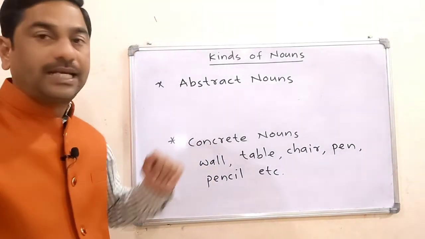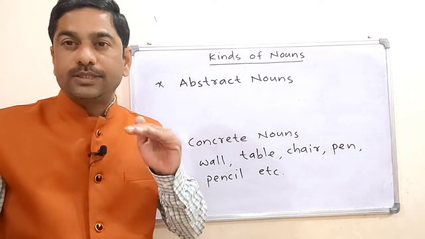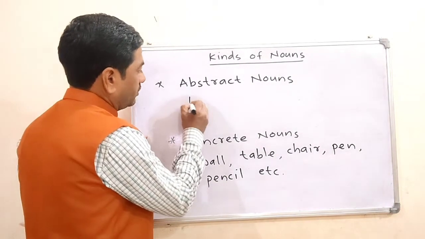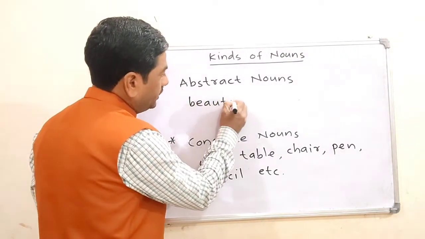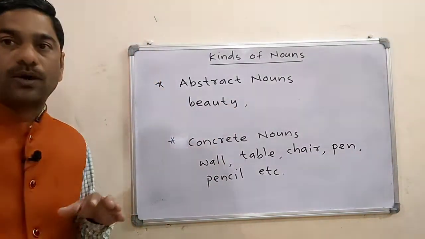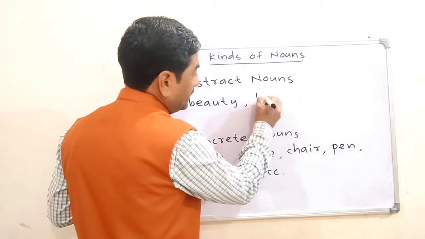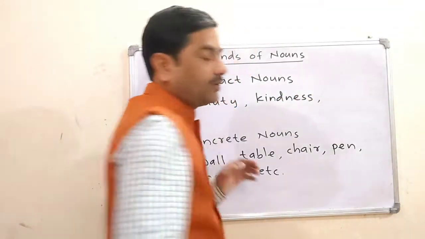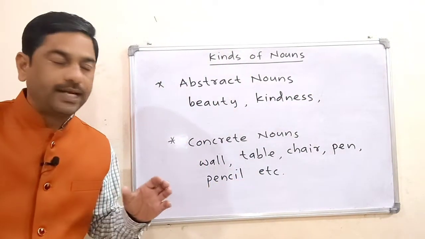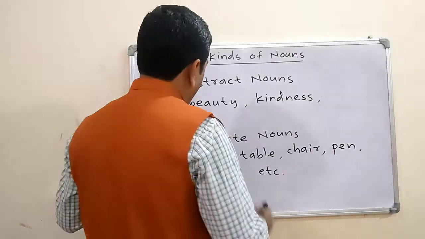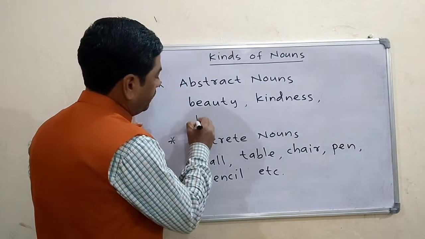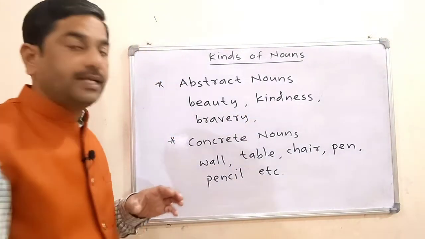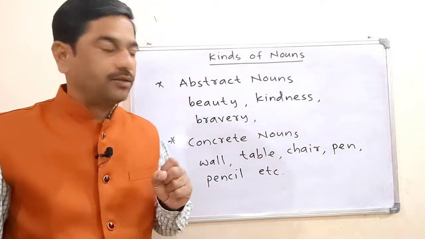What about abstract nouns? We cannot see or touch them. For example, beauty is an example of an abstract noun. Kindness is an example of an abstract noun. Then bravery is also an example of an abstract noun.